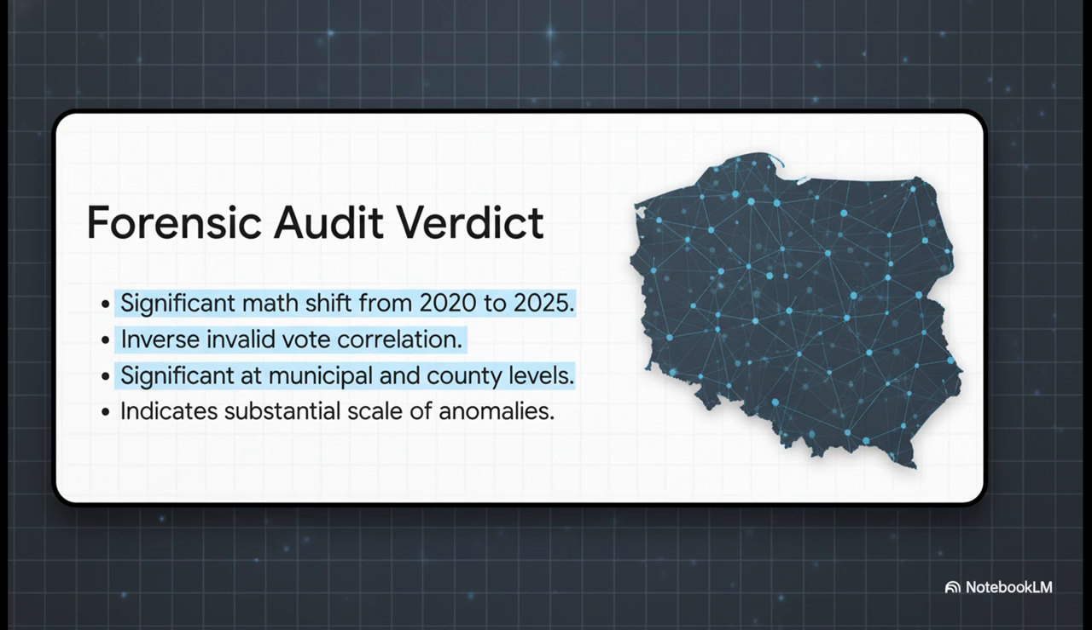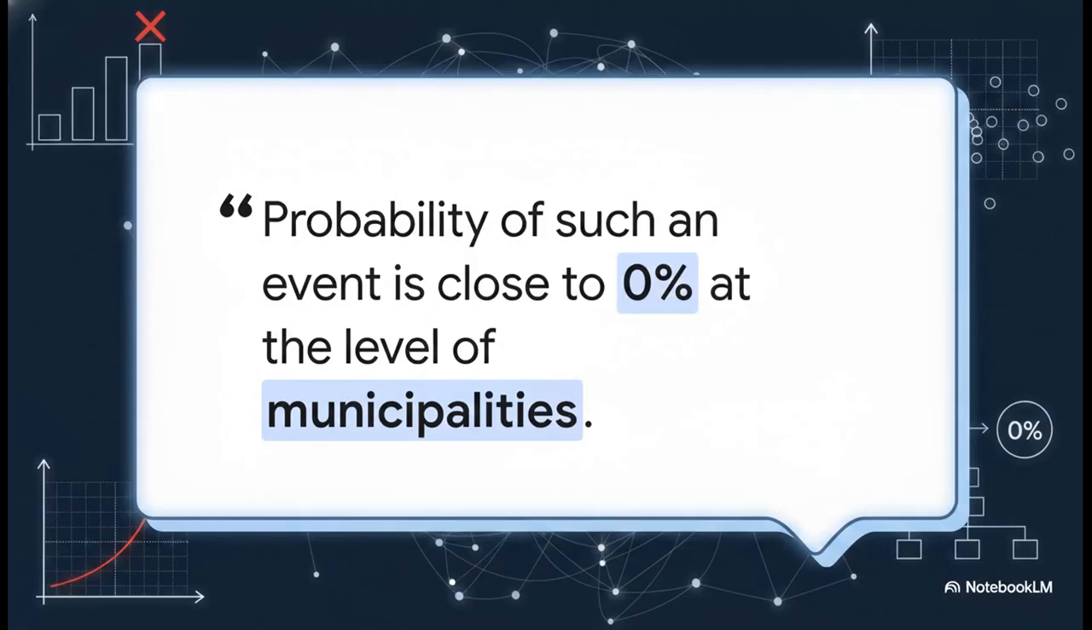These dual phenomena indicate mathematical anomalies on a very substantial scale. In fact, the source document explicitly states that the probability of these specific mathematical events occurring randomly is close to 0%. Translating that quote directly from the audit's conclusions, this means that this is not a random situation, and the probability of such an event occurring is close to 0% at the level of municipalities and counties.